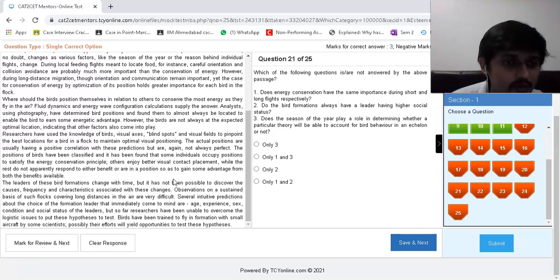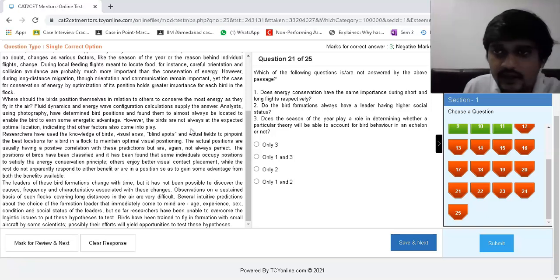The leaders of these bird formations change with time. It has not been possible to discover the cause, frequency, and characteristics of these changes. Observation on a sustained basis of such flocks covering long distances is very difficult. Several intuitive predictions about the choice of the leader that immediately come to mind are age, experience, sex, condition, and social status of the leader. But so far, researchers have not been able to overcome the logistic issues to put these hypotheses to test.